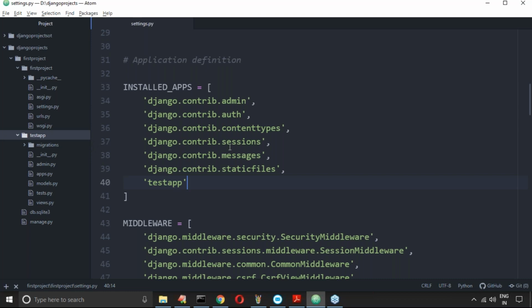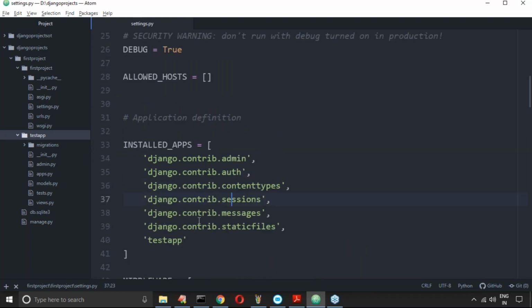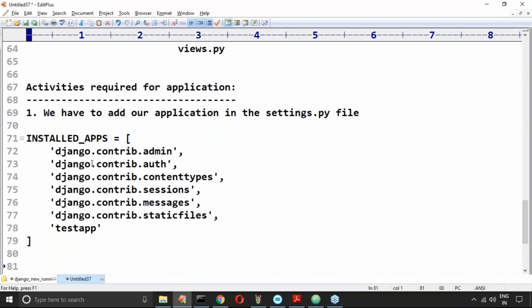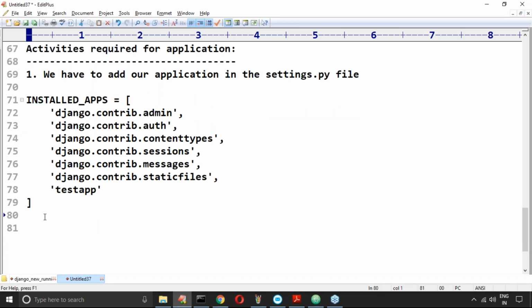Clear, the first activity. Any doubt about this? We have to add our application in settings.py. This is the first activity we had. Any application is the same.